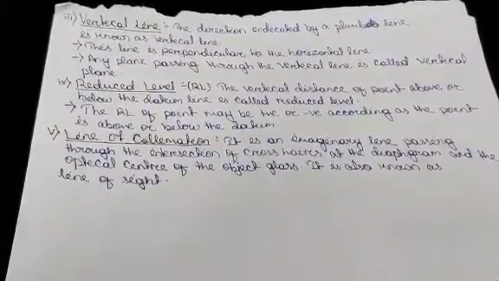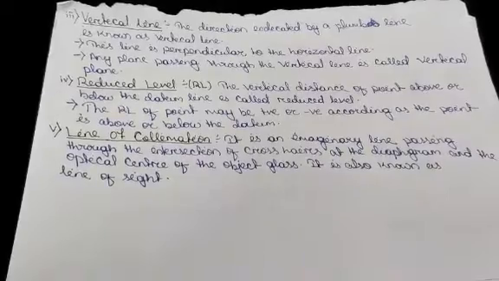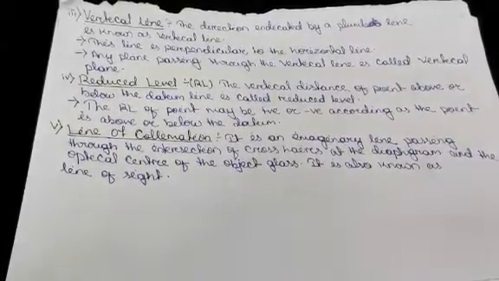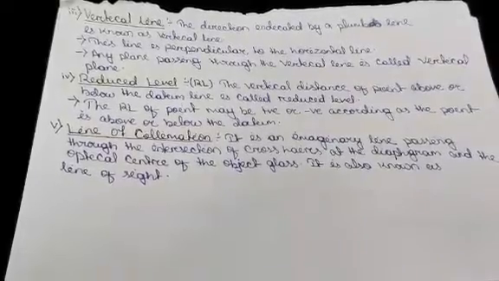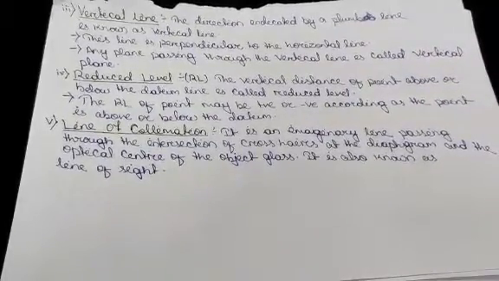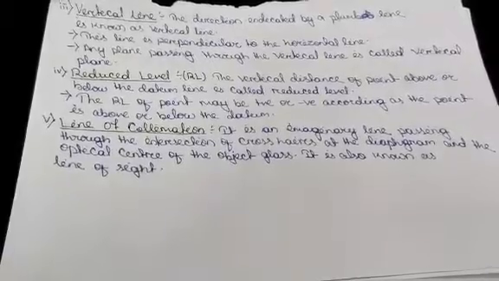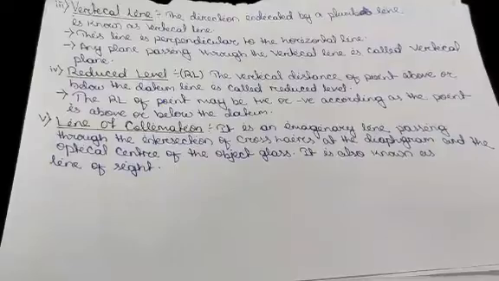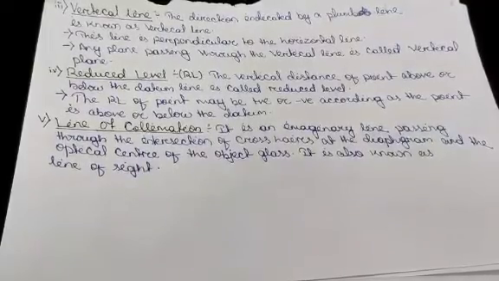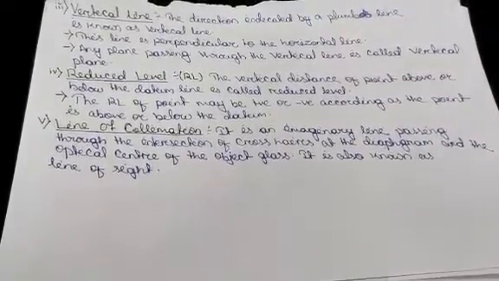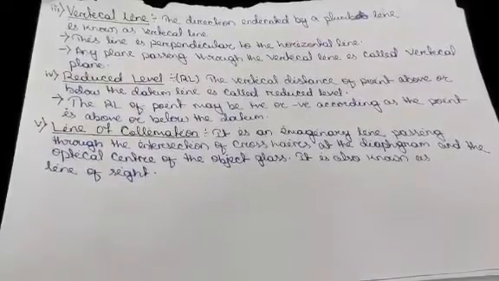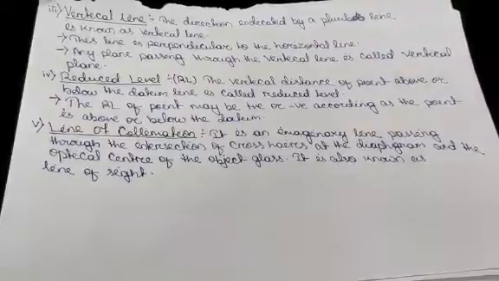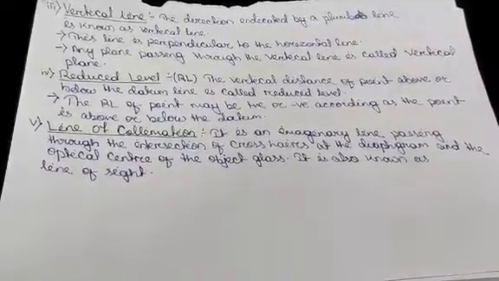Next one is vertical line. The direction indicated by the plumb line is known as the vertical line. As I already discussed about the plumb line, that plumb line is called the vertical line. This line is perpendicular to the horizontal line. Any plane passing through the vertical line is called a vertical plane. Next, reduced level. The vertical distance of a point above or below the datum line is called reduced level.